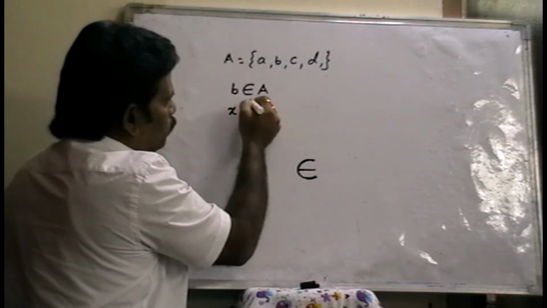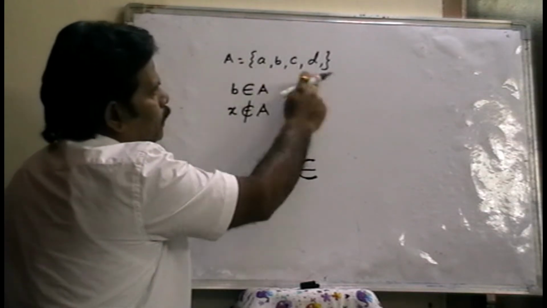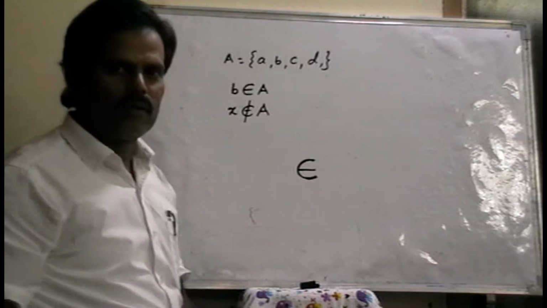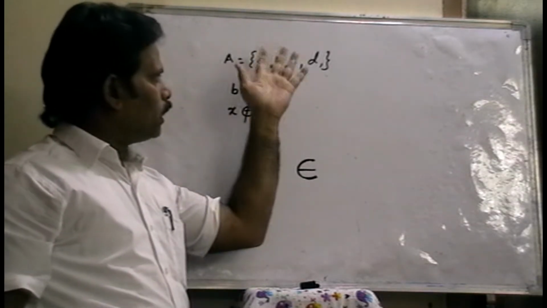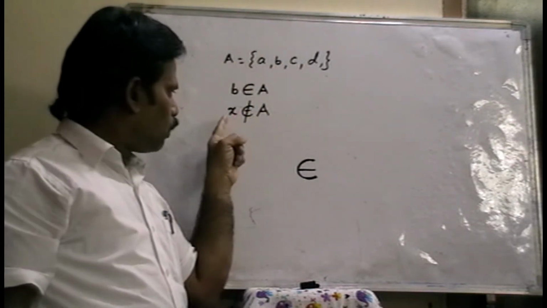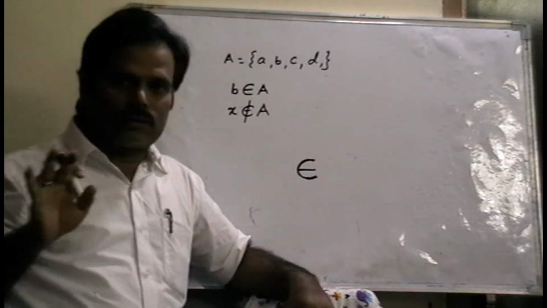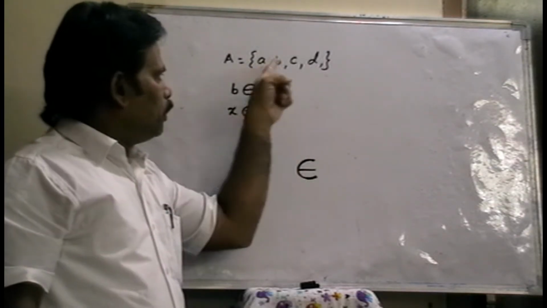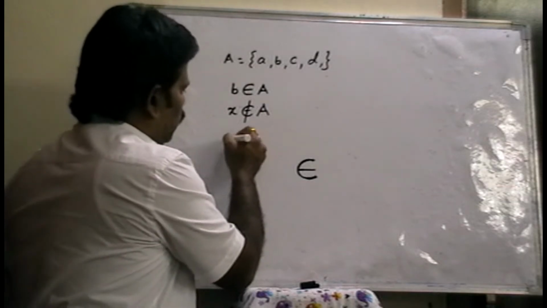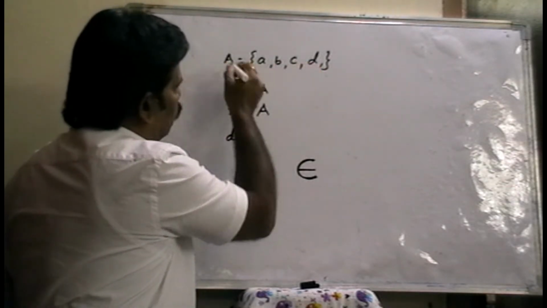x does not belong to A. x is not an element of set A. x is not an element in set A. So that means what? x does not belong to A. Or b belongs to A. Otherwise, d is also an element of A.